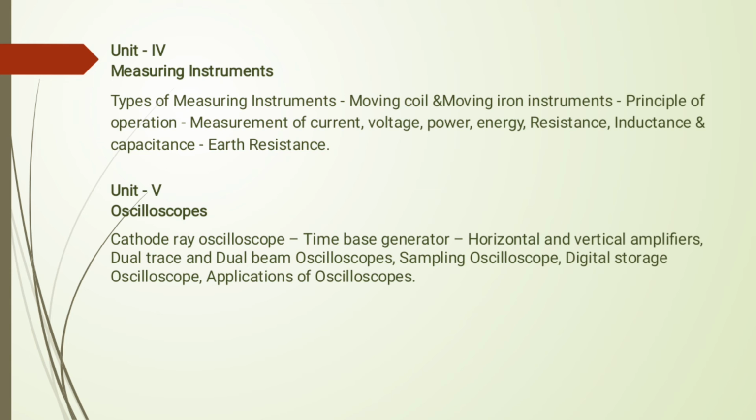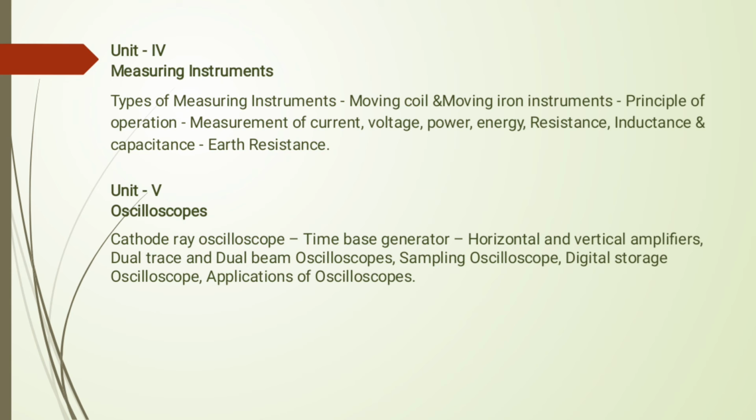In the fifth unit we have to see the oscilloscope, CRO, you all know, right? What are the types of oscilloscope? The first topic in the fifth unit is the cathode ray oscilloscope, that is nothing but CRO. CRO is used for the graphical representation of a system and simulation results, like the waves you see in hospitals.